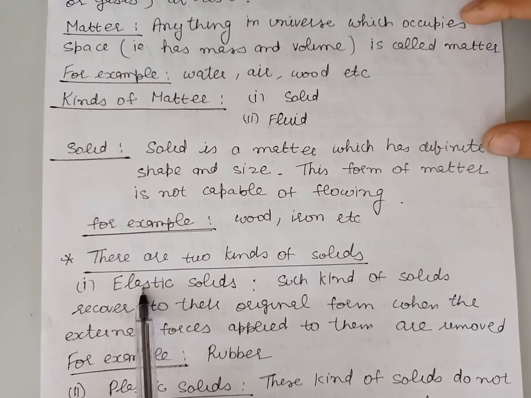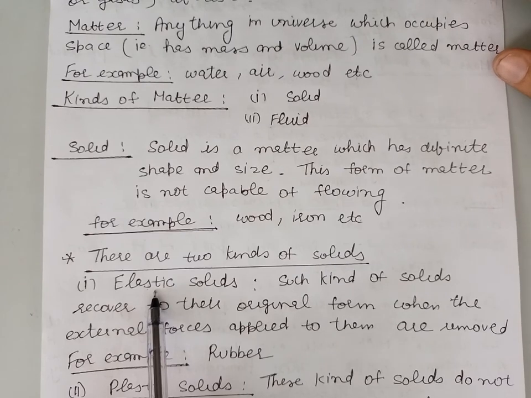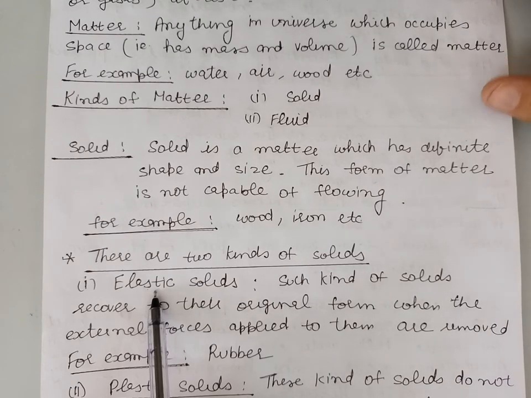So, elastic solids are those solids which recover their original form when the external forces applied on them are removed. For example, if we take rubber and apply an external force on it, when we remove that force, the rubber again recovers its original form. So rubber is a form of elastic solid.